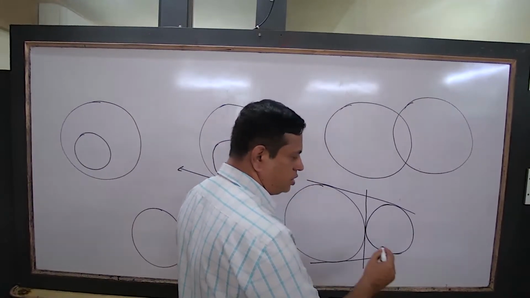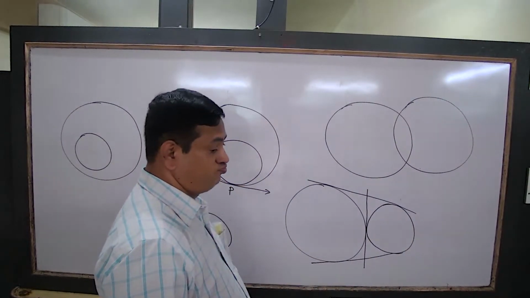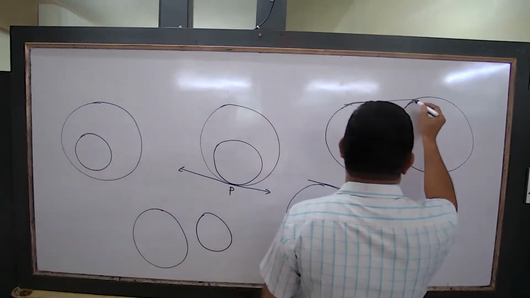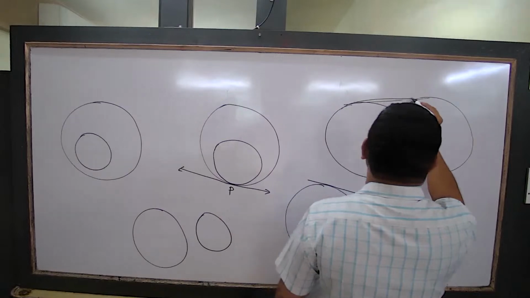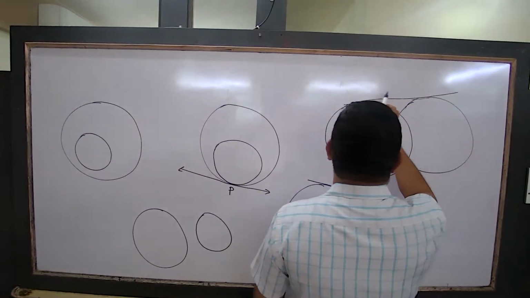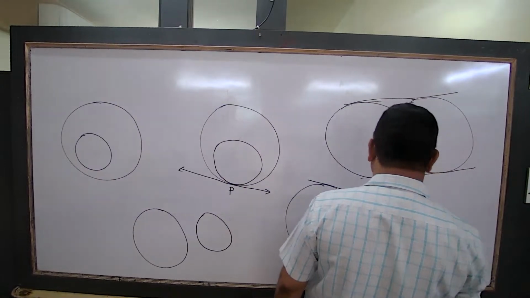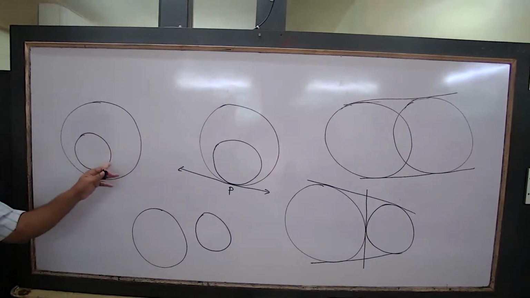These are rough figures, so you make it properly. If it is this one, two, one over here. In the second one, two common tangents are drawn. Now look, in this one there is no common tangent.